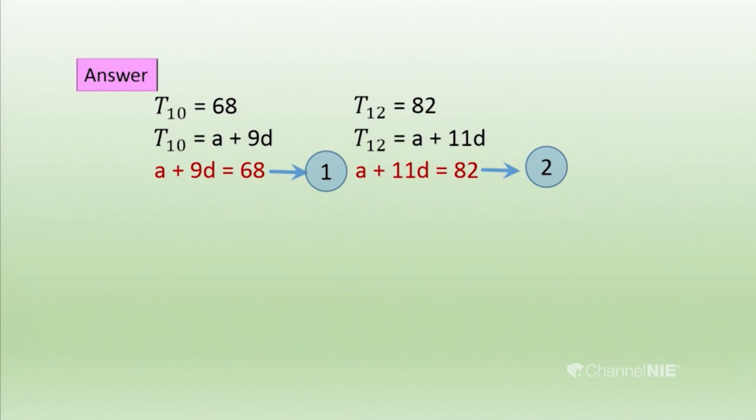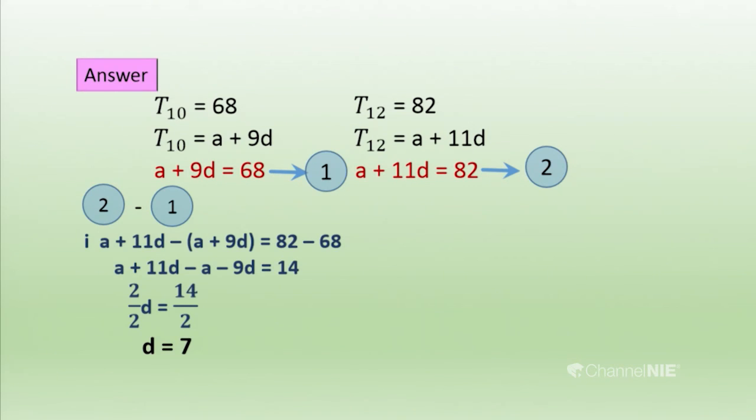Then we can remove it easily by subtracting the two equations. The coefficients are 1 and the signs are both plus, so if you have the same signs, you can subtract. From the second equation, we subtract the first equation.